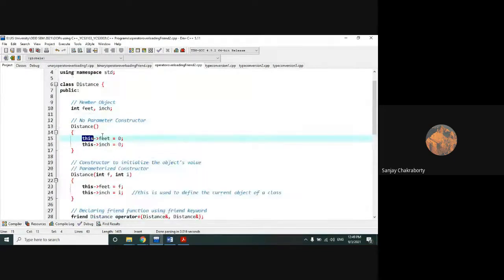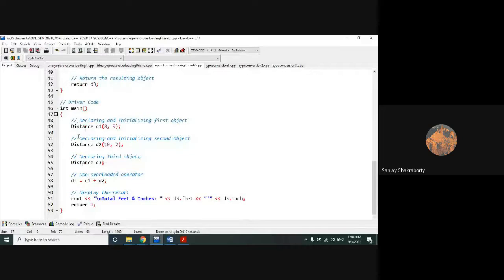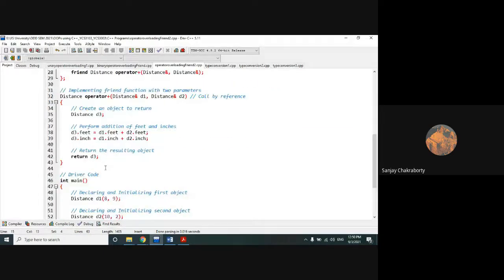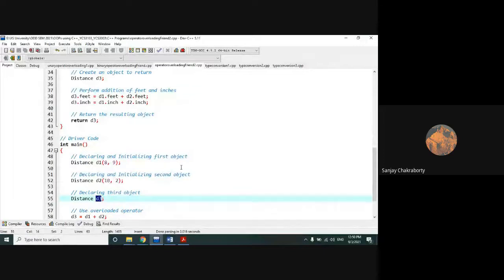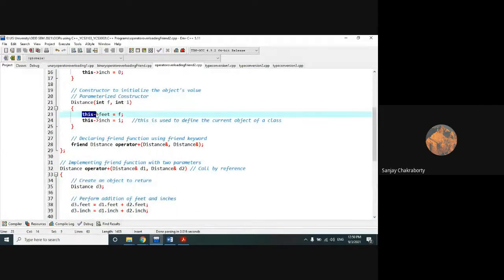So while you are calling the distance constructor, suppose you are calling it with the help of object D3 and the no-parameter constructor, during the execution time the compiler will replace this keyword with the current object D3. We cannot see that, but at runtime this thing will happen. This is the benefit of using this keyword.